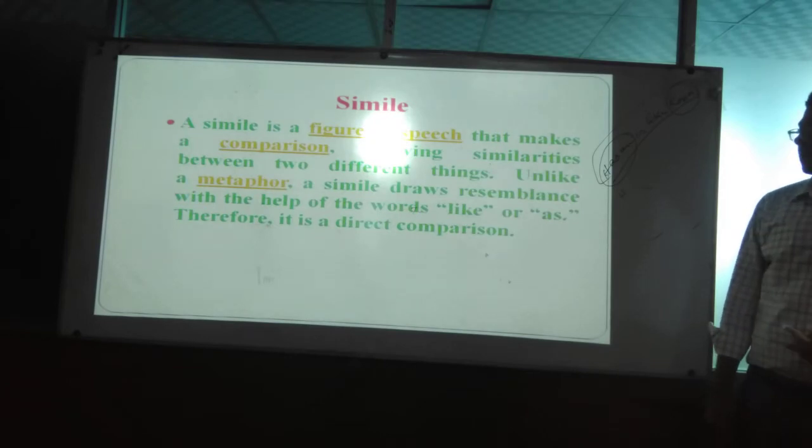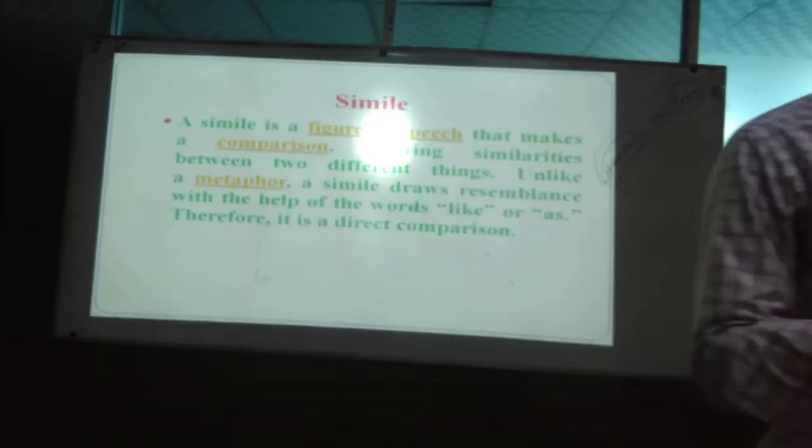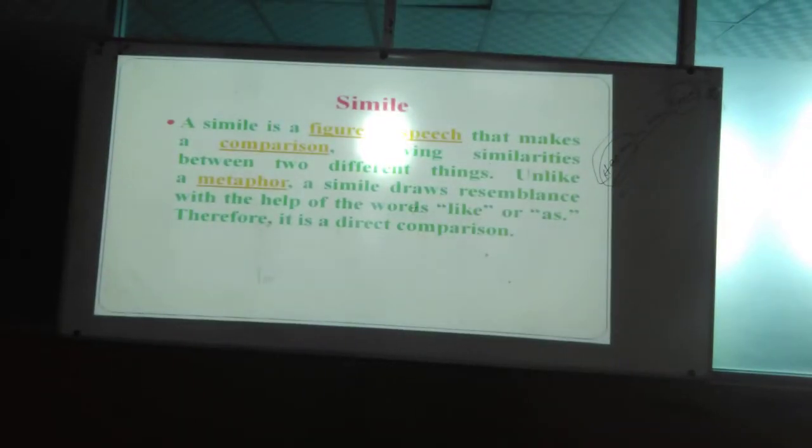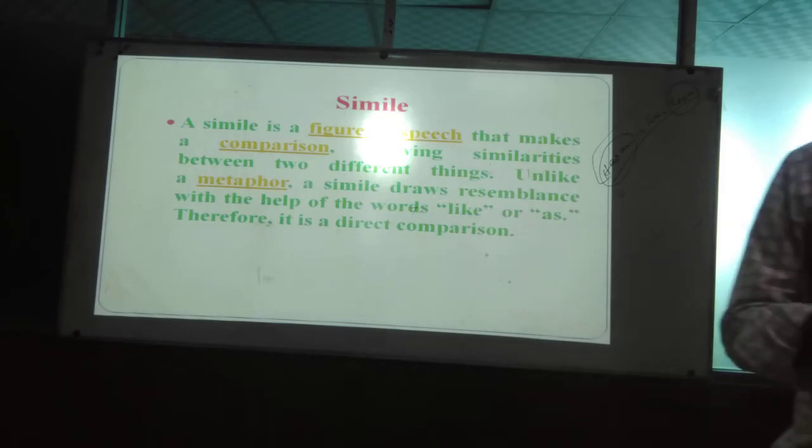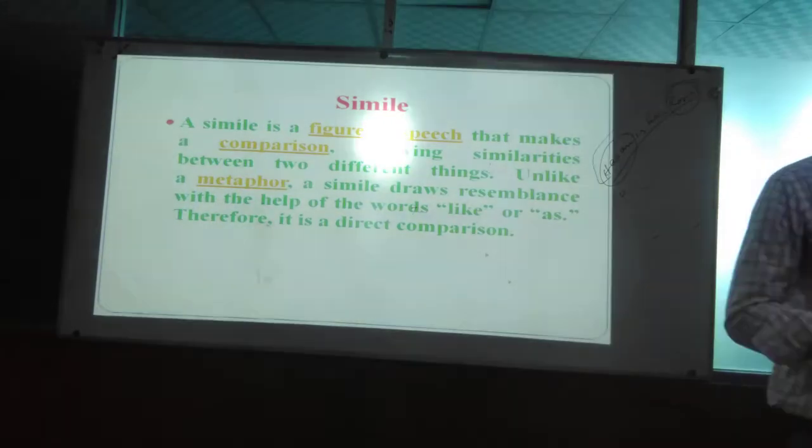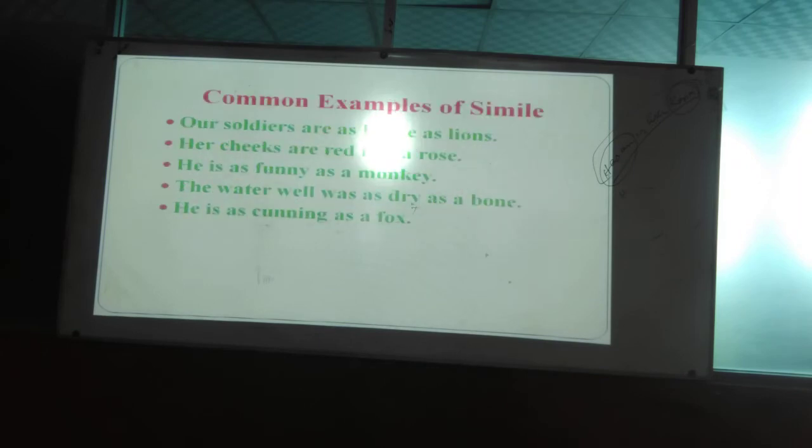Next, there are some basic examples. Frequently you were mentioning that our soldiers are as brave as lions. So here soldiers are compared to what? Compared to lions. These are comparisons at the same time, and these are different things.